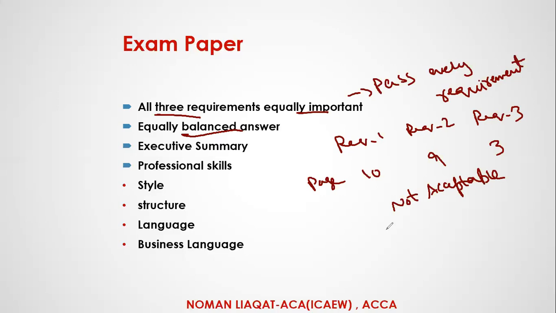For example, if there are 6 pages, 5.5 pages or 6 pages, that could be fine. But if there is a huge difference, it means you were good at the start of your exam, but with the passage of time, you drifted your attention towards requirements 1 and 2, and requirement 3 was not attended to well.